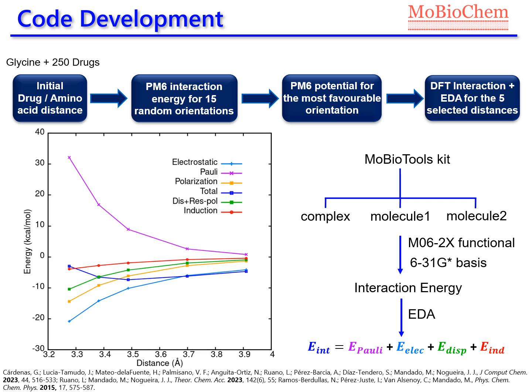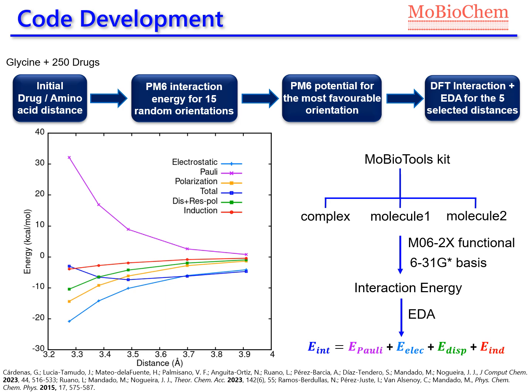As can be seen, for this particular complex, the electrostatic, polarization, dispersion, and induction contributions go to more negative energies when the molecules get closer. On the other hand, the Pauli repulsion term becomes more positive when the molecules approach each other. Now we are going to analyze in detail the results of the total, Pauli, and attractive interactions.